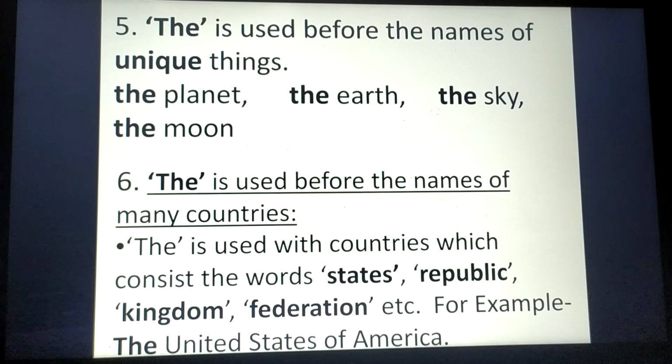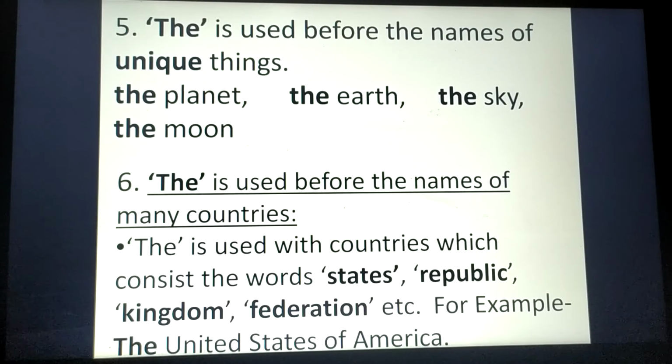Before that, I will explain one thing. You know, the is used before names of many countries like the West Indies, the Philippines, the Netherlands, the United States. But we don't use the India, the Pakistan, the South Korea, the Japan, etc. You know why?